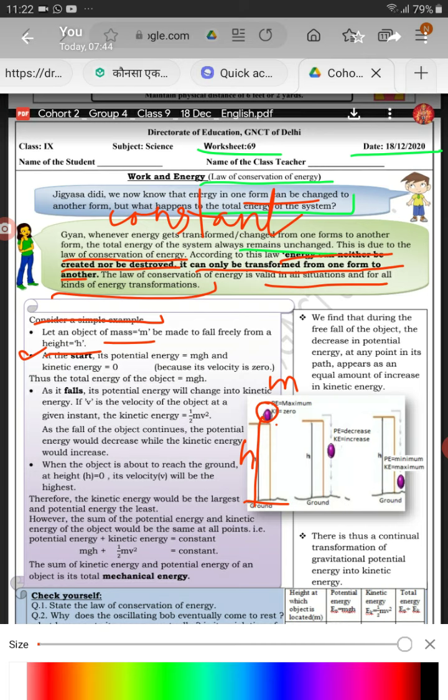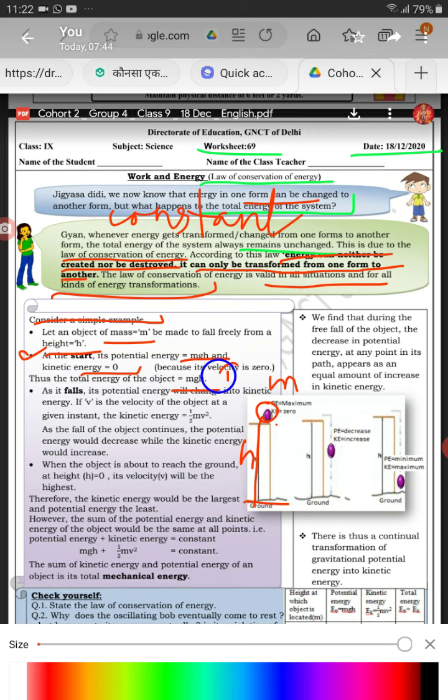This is the gravitational potential energy which is equal to mgh and kinetic energy is 0 because at maximum height the velocity of the object is 0. Thus the total energy of the object, means potential energy plus kinetic energy, mgh plus 0 is equal to mgh. So the total energy of the object at height h is equal to mgh.